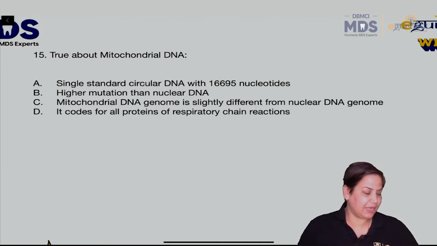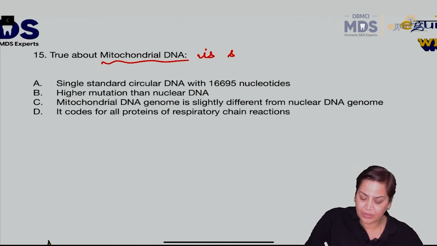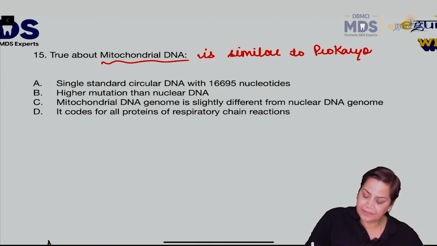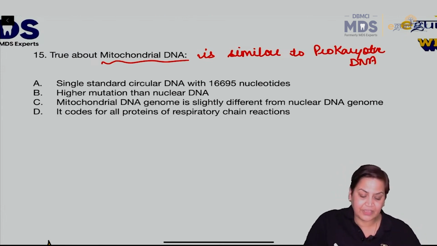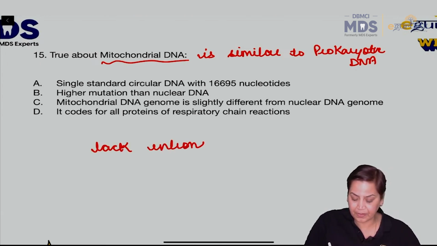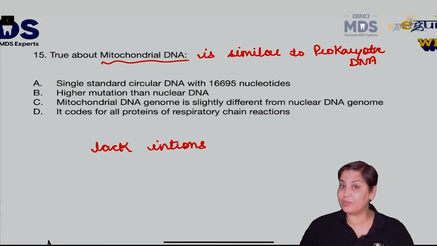Now see, this mitochondrial DNA is similar to prokaryotic DNA. Right? That means it is a nucleoid. Then an important feature is that mitochondrial DNA lacks introns. If we talk about the eukaryotic one, it has both introns and exons. Introns are the intervening sequences.